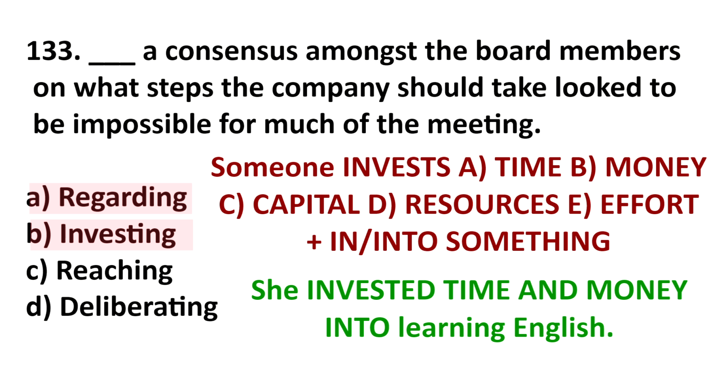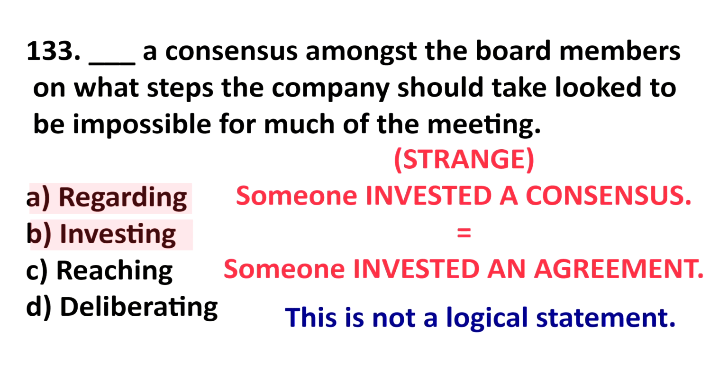For example, she invested time and money into learning English. It is very strange to say, invest a consensus. What does that mean? You invest an agreement? You might invest money in finding an agreement, but it would be very strange to say invest a consensus.